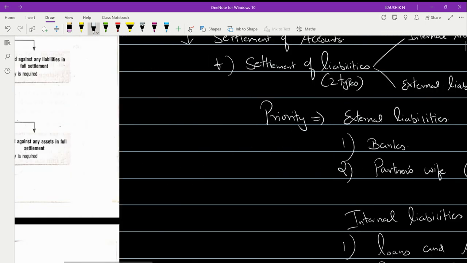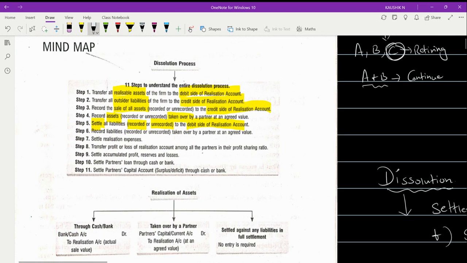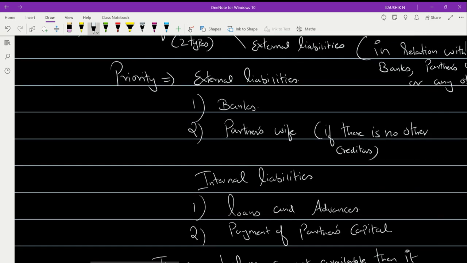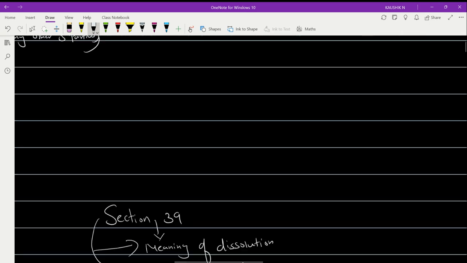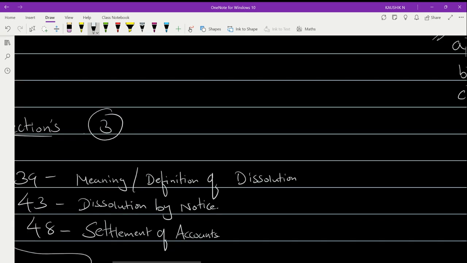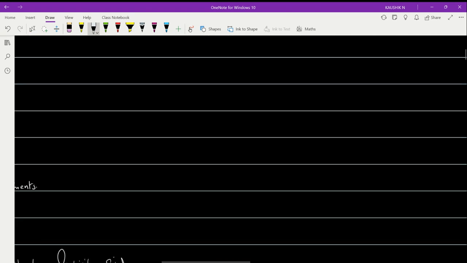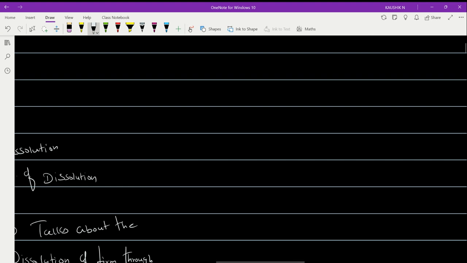That is what they are trying to communicate from this concept: settle the liabilities, recorded or unrecorded, to the debit side of realization account. Now you may ask how it is the debit side of realization account, when in my journal the creditors account has not been debited, but credited. Then how does it become a debit? Just a minute.